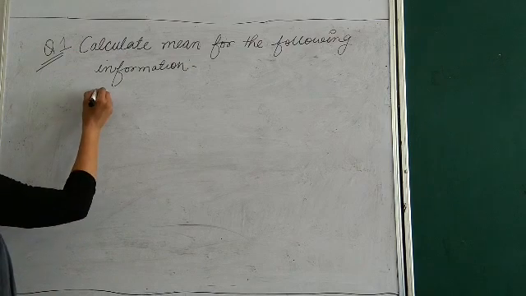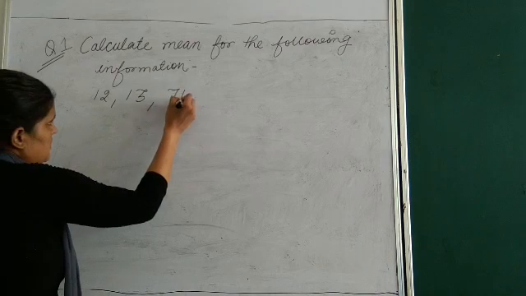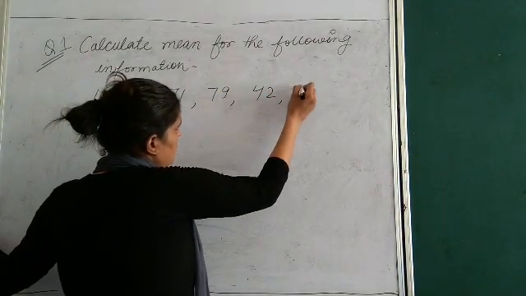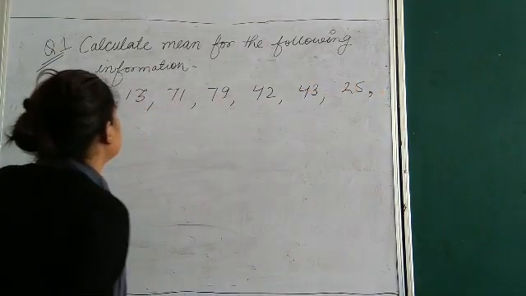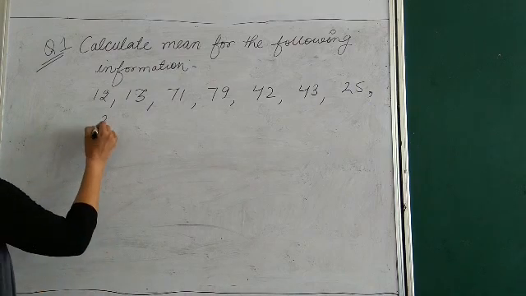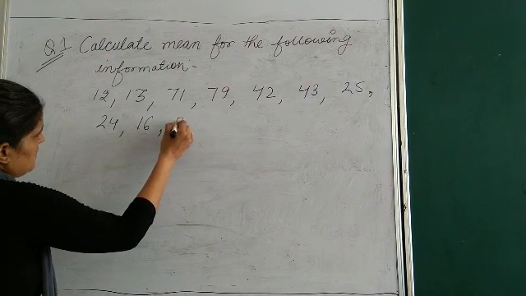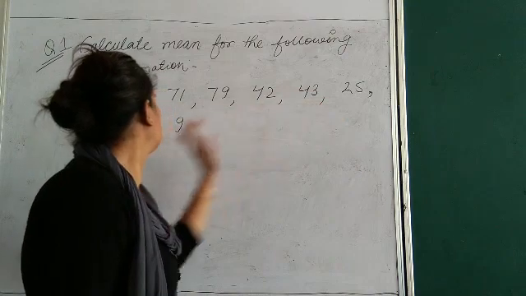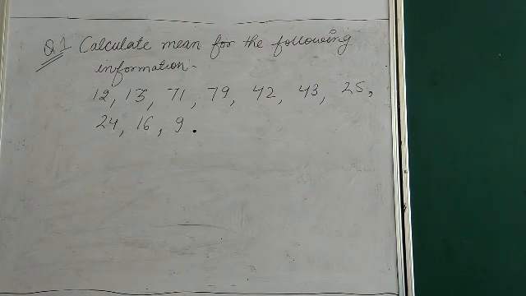The information given to you: 12, 13, 71, 79, 42, 43, 25, 24, 16, 9. Clear? These are the values for which you have to find the mean.